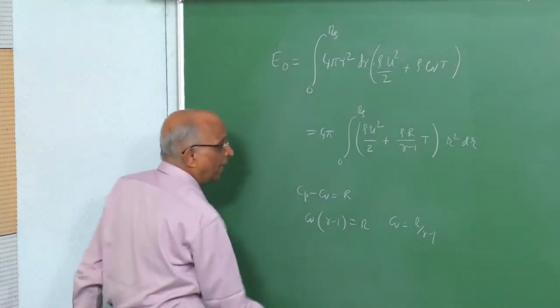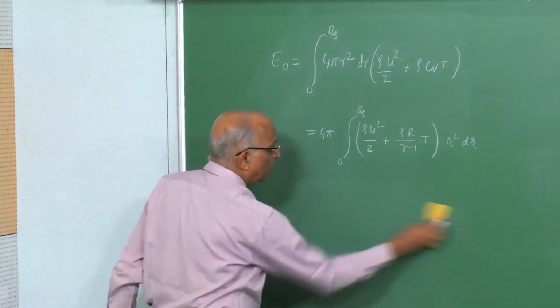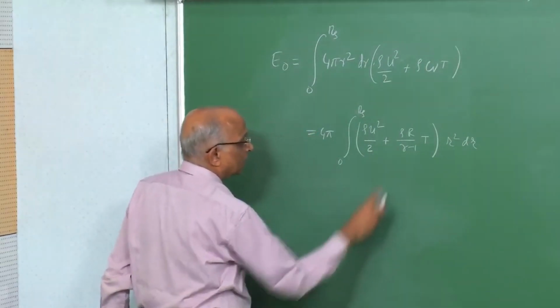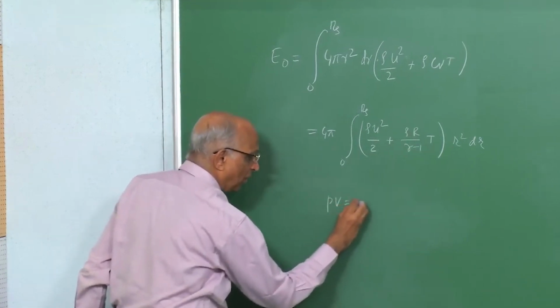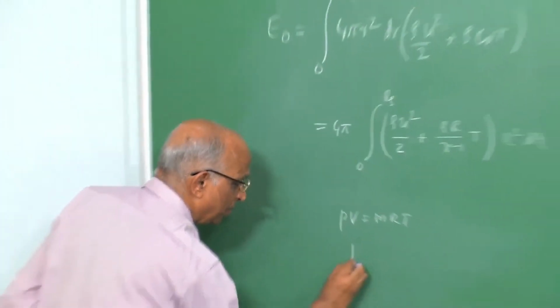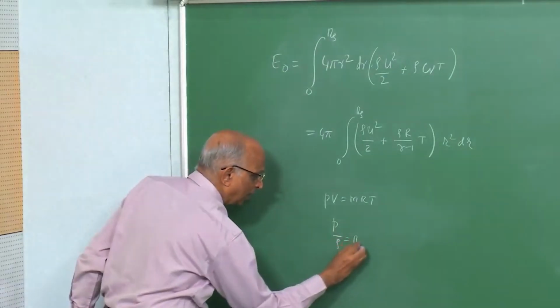And now I note that I have PV equal to mRT for a gas, or P by rho is equal to RT.